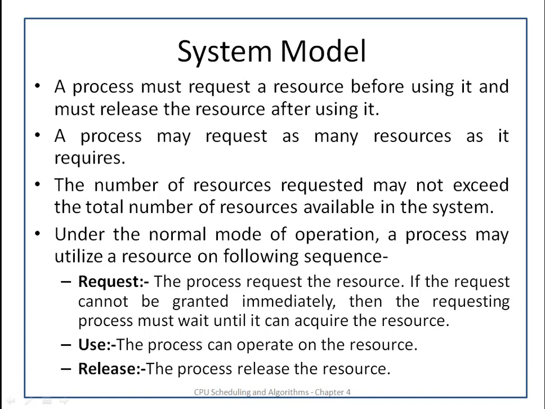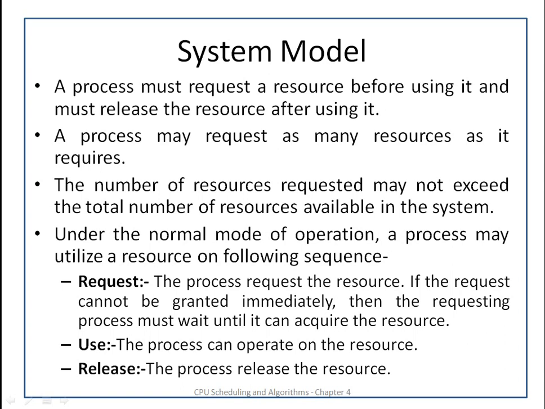System model. A process must request a resource before using it and must release the resource after using it. The process may request as many resources as it requires, but before using them, it will request all those resources. After getting them, it will use them and after that it will release all the resources. The number of resources requested may not exceed the total number of resources available in the system.